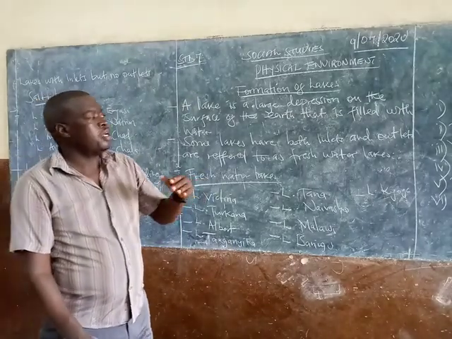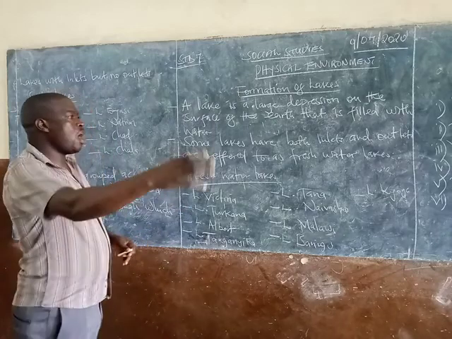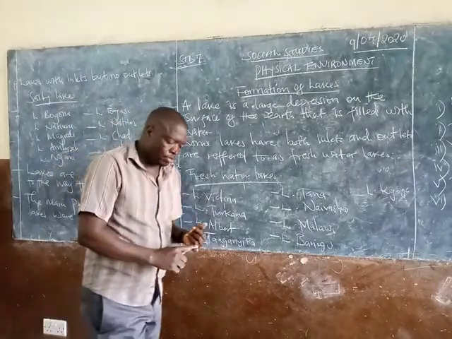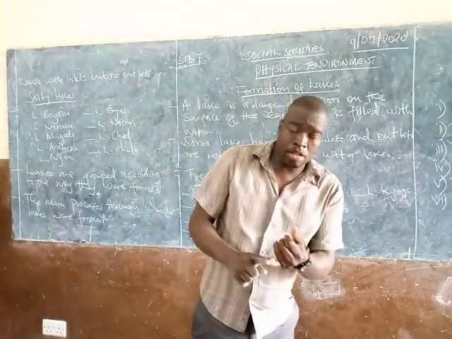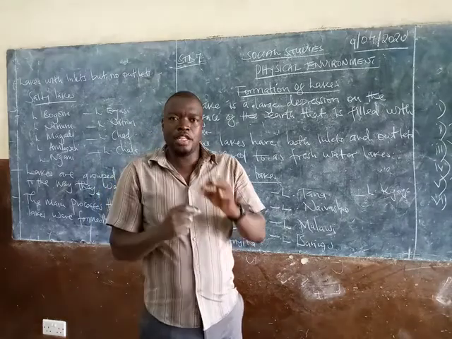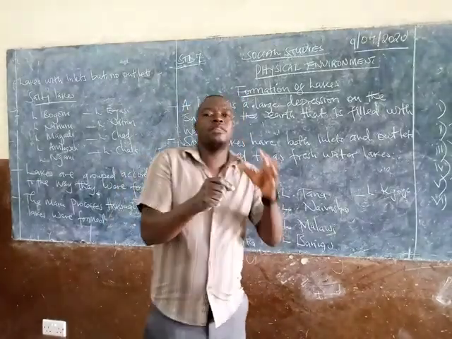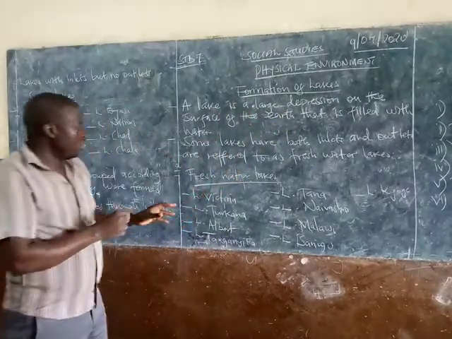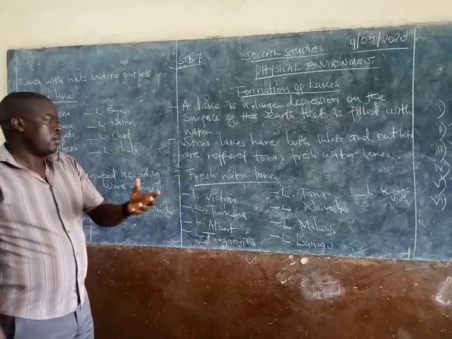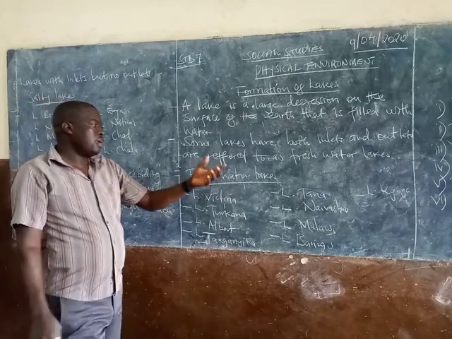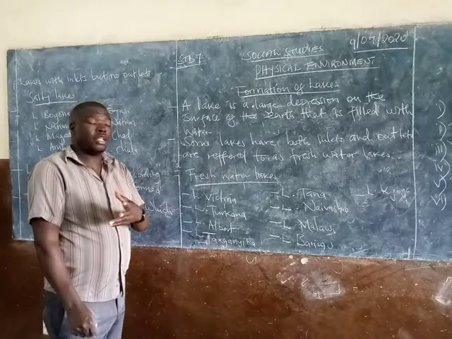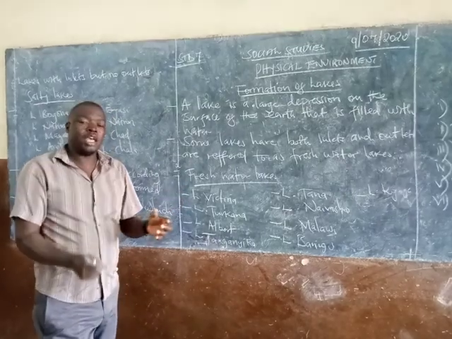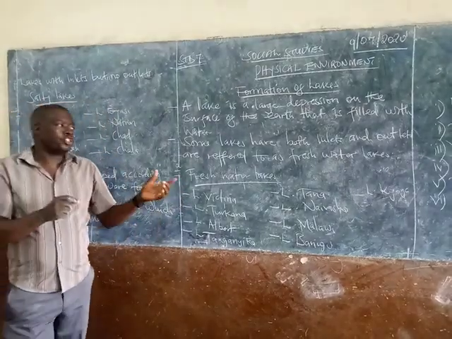again there are rivers flowing out. So this lake acts as a source of rivers that are flowing out. At the same time, this lake acts as the mouth where other rivers are draining into. So as we move further, we have said that these freshwater lakes have both inlets and outlets. Now we want to see examples of the freshwater lakes.